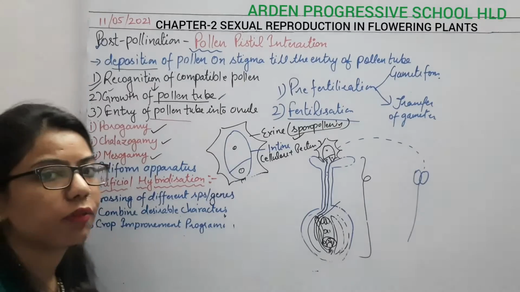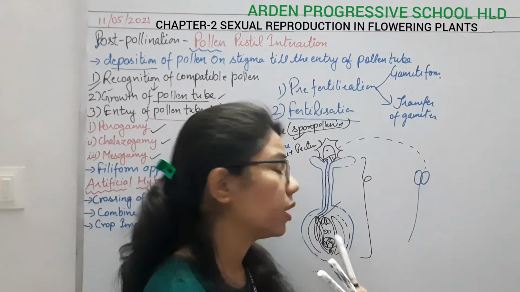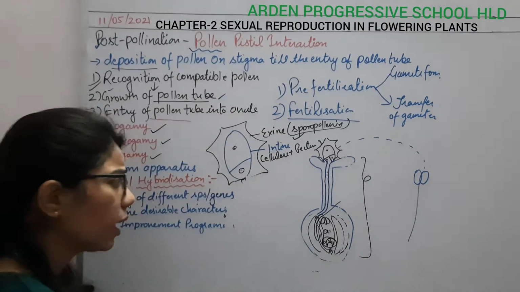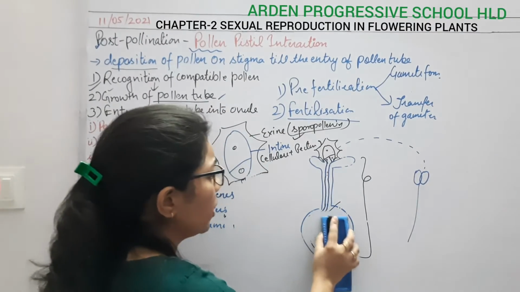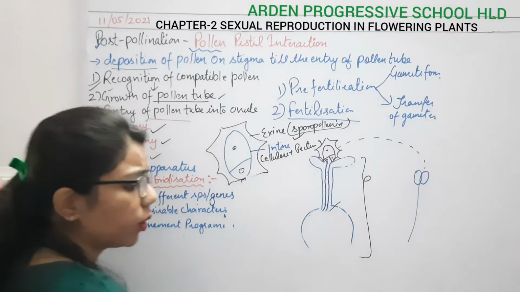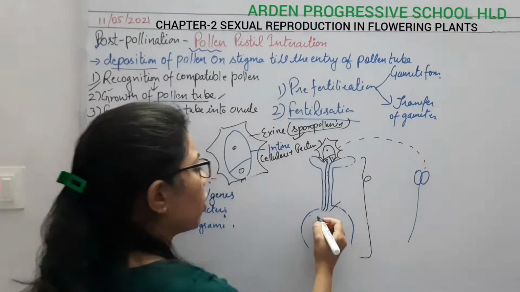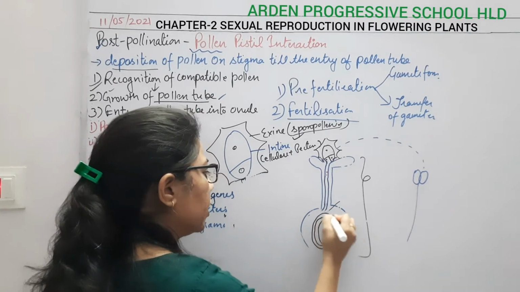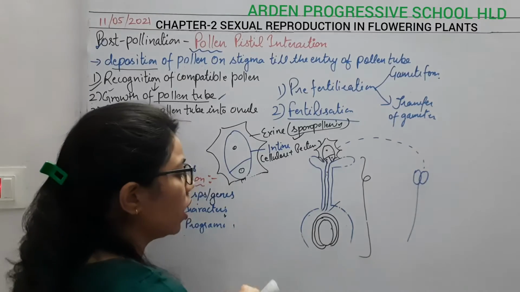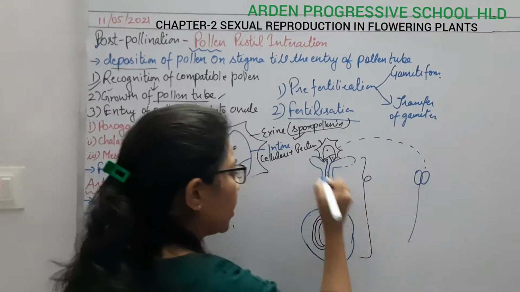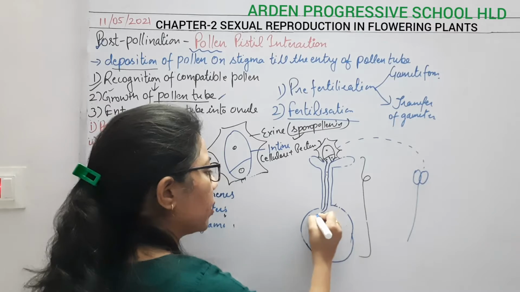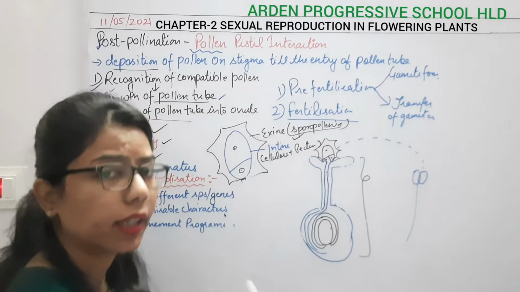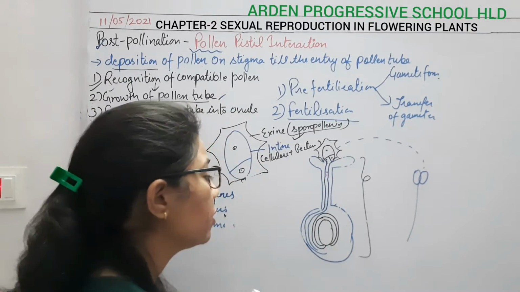So the third step we have completed here. Now there is a need for the fusion of gametes. But here there are some more terms which are important. See here, if I draw this embryo sac again, this is the embryo sac covered by the integument, and this whole ovary is there. What we are discussing is that the pollen tube will move towards the micropylar end. In most cases, the pollen tube enters through which end?